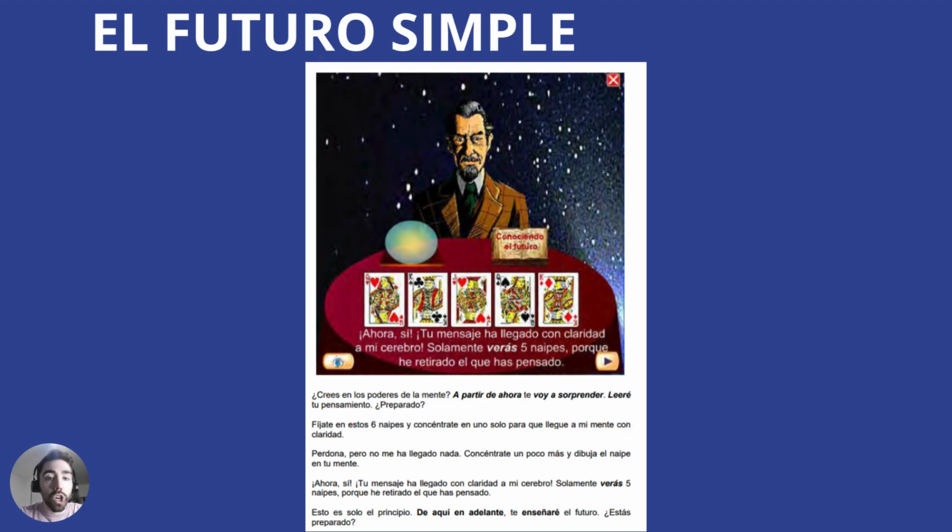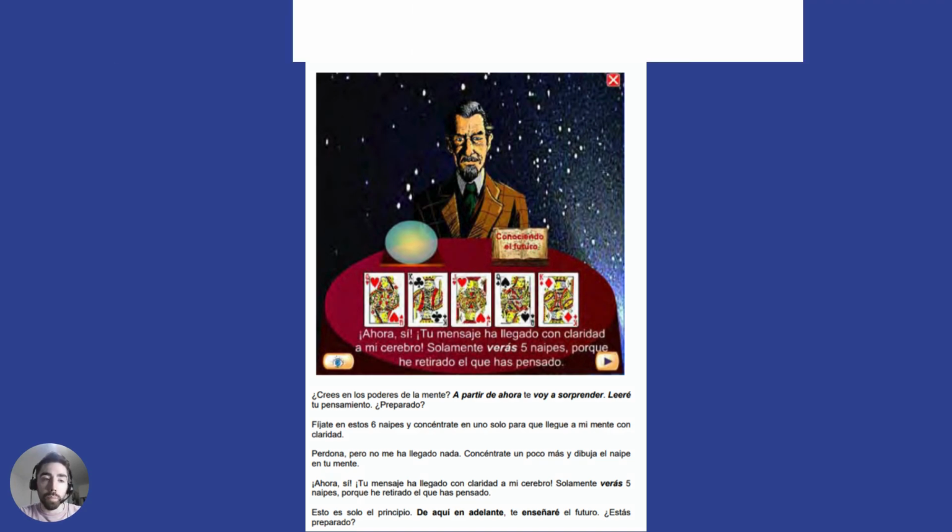Leeré, I will read. Enseñaré, I will teach you. Verás, tú verás, you will see. Y de esta manera vamos a poder entender cómo funciona el futuro simple.